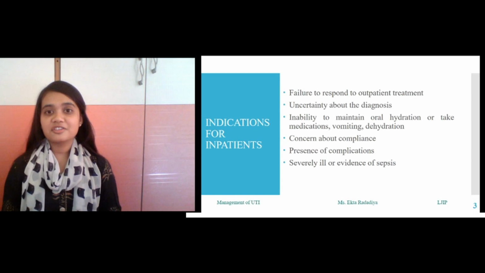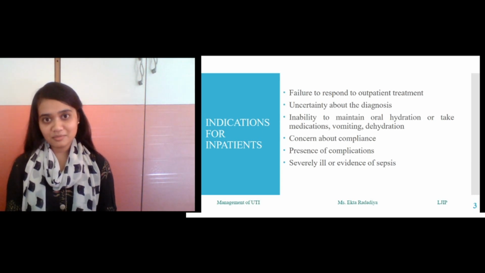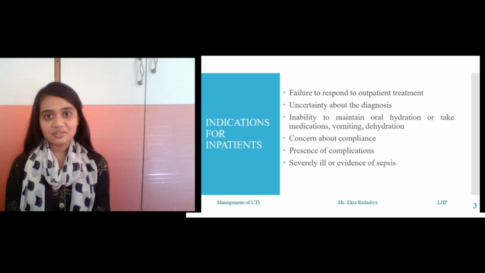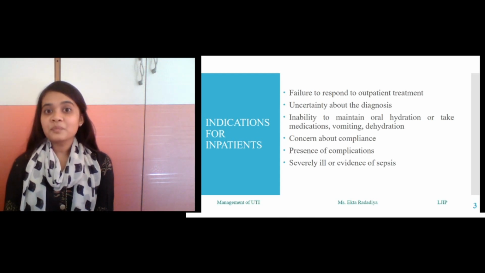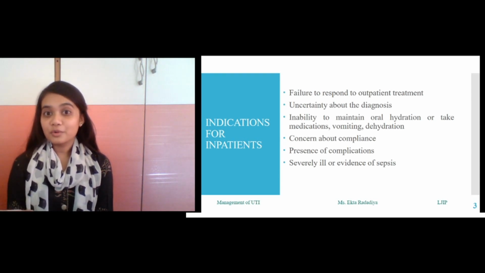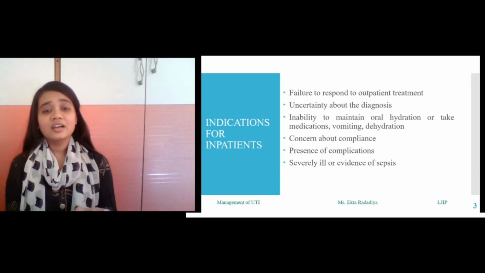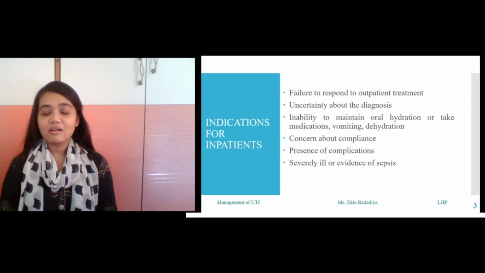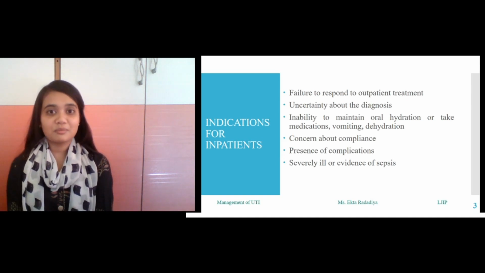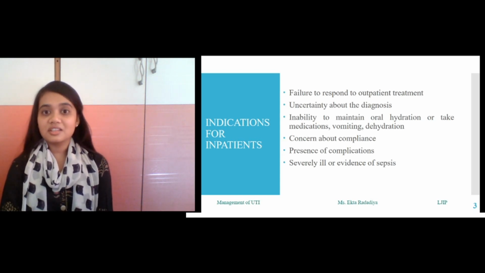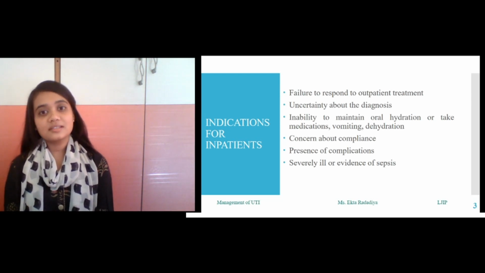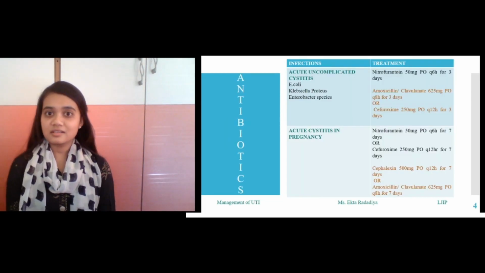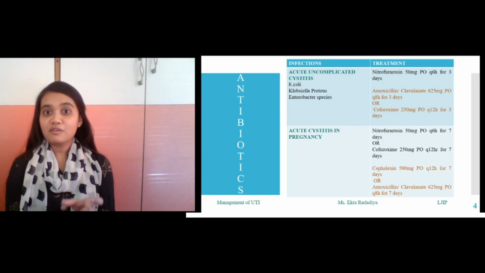If the patient fails to respond to outpatient treatment, or there are uncertainties in diagnosis, or the patient has dehydration or is not able to maintain proper oral hydration levels, or is not compliant to the prescribed regimen, or has complications because of many diseases at a time, or is severely ill with sepsis. Now let us talk about the available antibiotic options for UTIs.